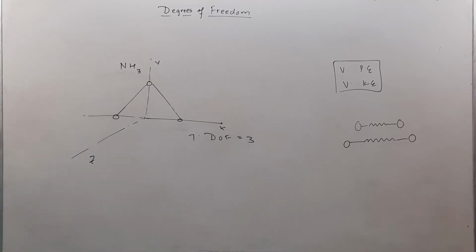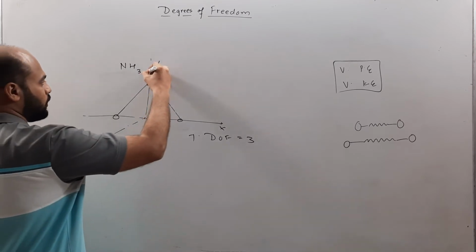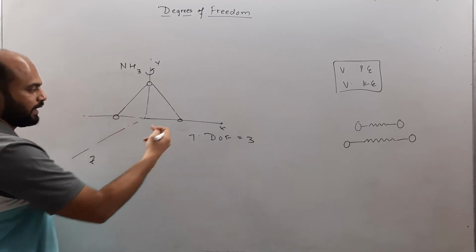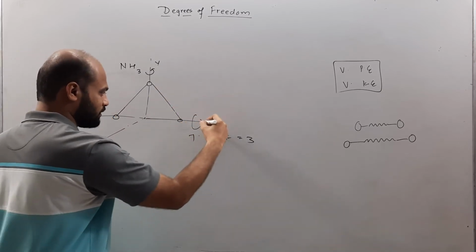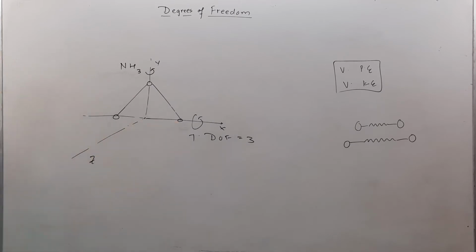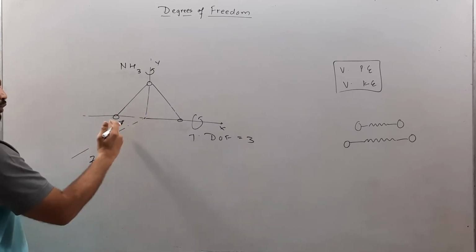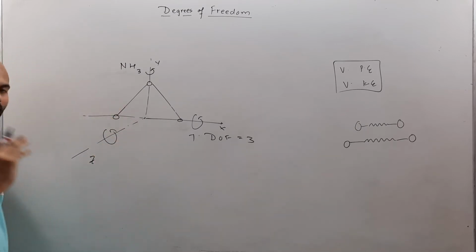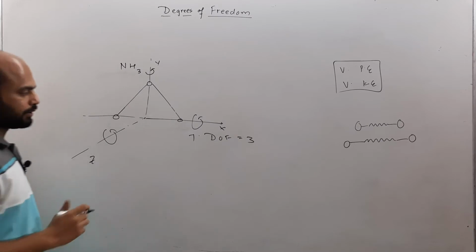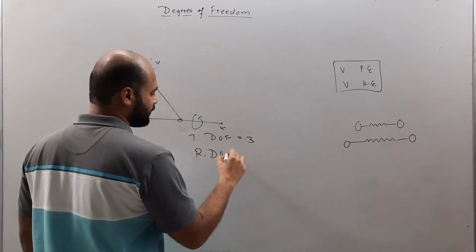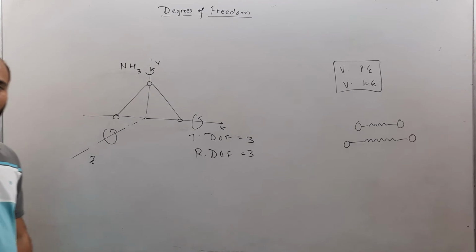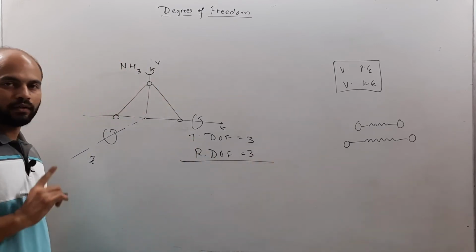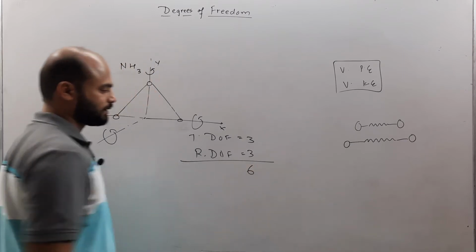If you consider the rotational motion, definitely rotational motion can happen here straight, that means it can rotate like this. It can rotate like this also, that means the rotational motion can happen along this. And not only that, if you place it over here, the rotational motion can happen this way also. That means along all 3 axes, the rotational motion can happen. So rotational degrees of freedom is 3, which means that the total degrees of freedom that we have for a non-linear triatomic molecule is 6.